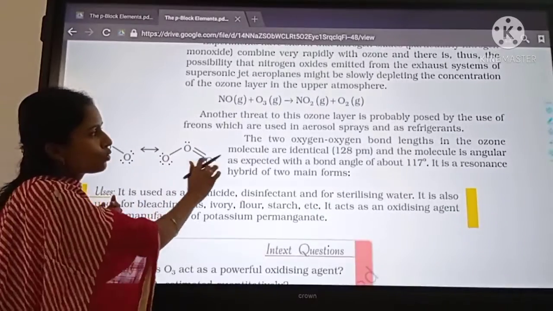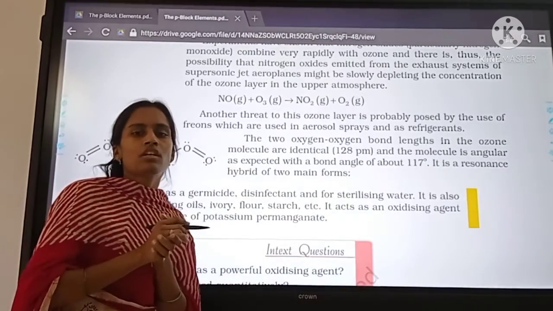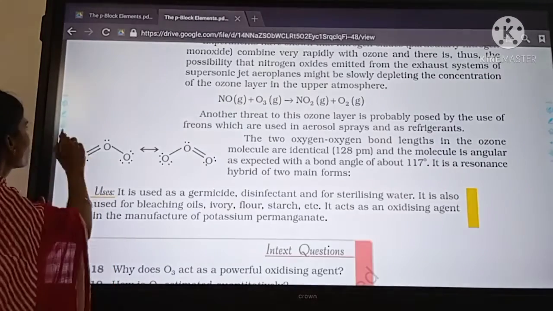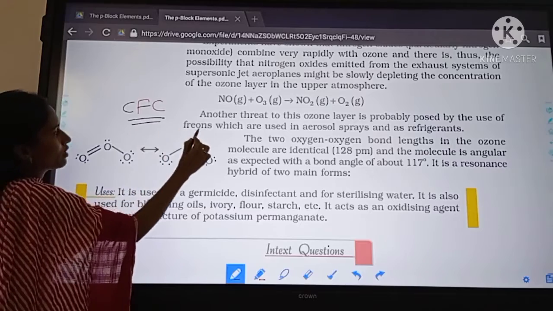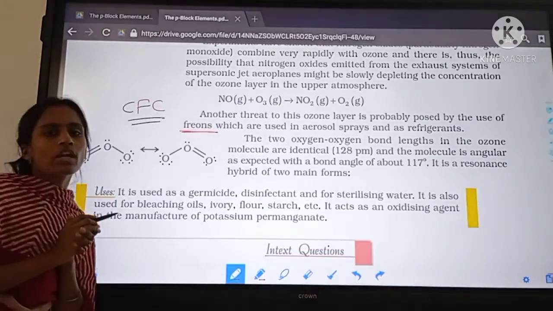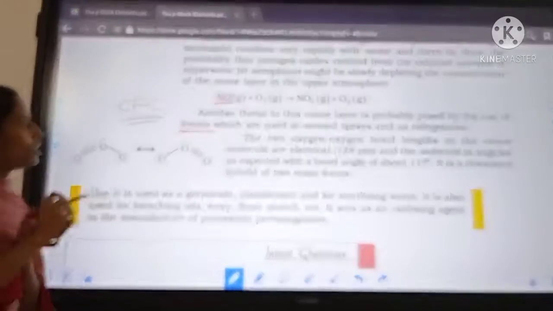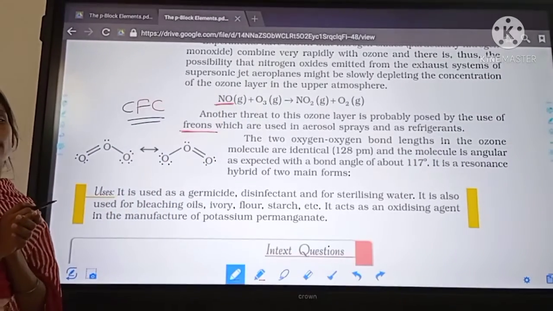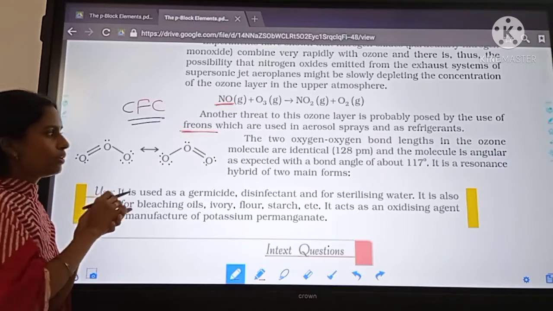And also the ozone layer is depleted by freons. Freons are used in refrigerators for cooling purposes. Chlorofluorocarbons are called freons. These freons also damage the ozone layer. So nitric oxide, which is liberated by supersonic jet aeroplanes, and also chlorofluorocarbons deplete the ozone layer. This is the depletion of ozone.